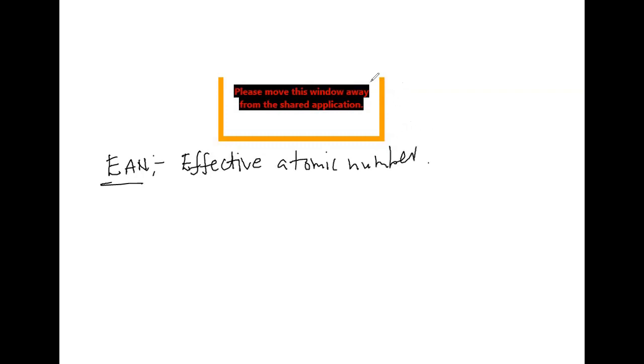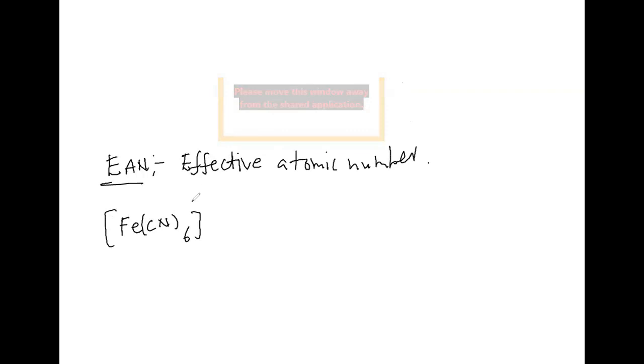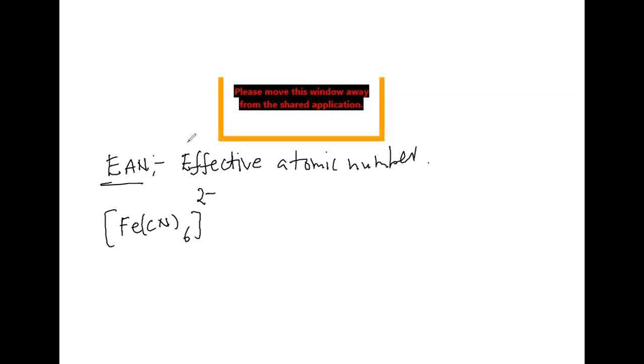Now, I'll be taking some complexes. First complex is [Fe(CN)6], which is 2 minus. What is the oxidation state of this particular iron here? How will you calculate the oxidation state here? Any idea regarding this? Anybody? Iron oxidation number is how much? Plus 3? Plus 3, is it?